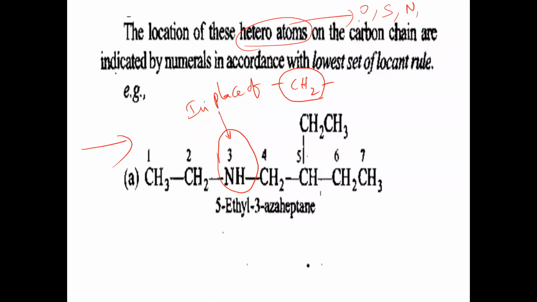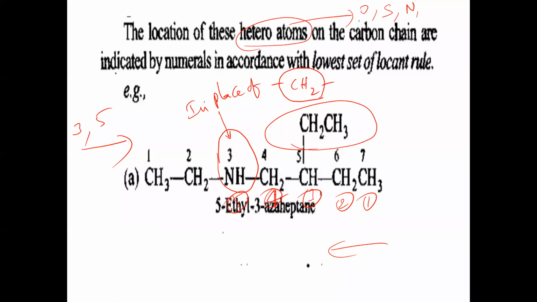See here, in this case, 5-ethyl we are getting. Left to right, what are we getting now here? Positions 3 and 5. So 3-aza we are getting, 5-ethyl we are getting. And if you take like this, we are getting what now? You have 1, 2, 3, 4, 5.